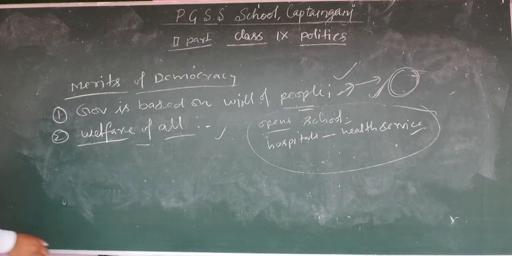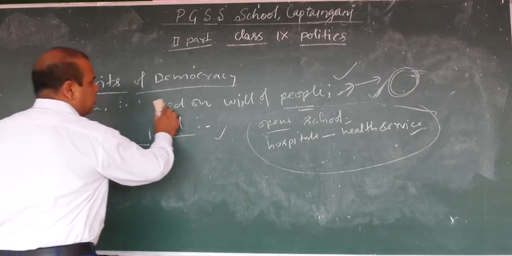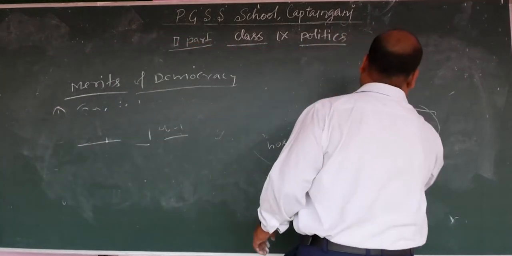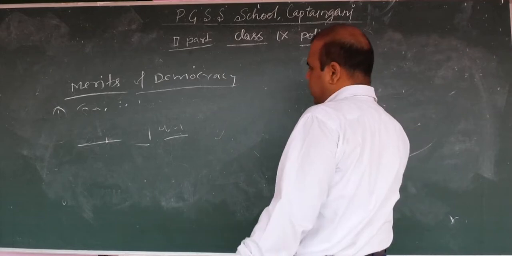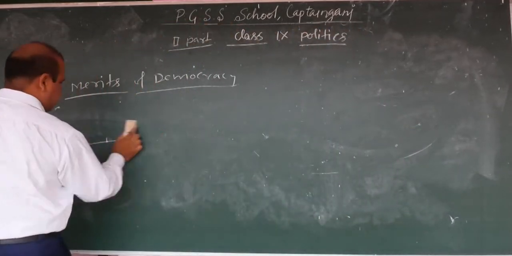Next, the major thing is that democratic government is a responsible government. Next merit is there.